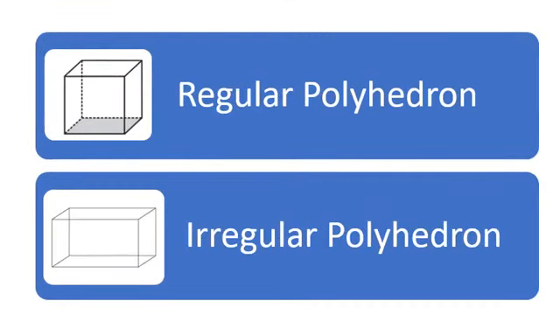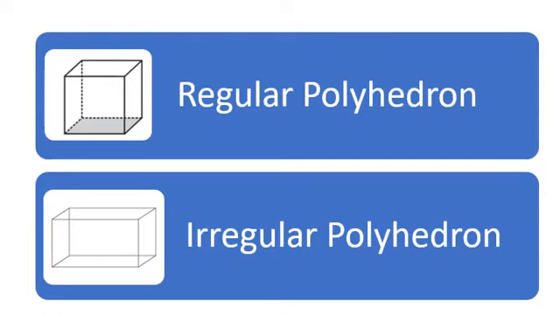Coming to the next types, regular polyhedron and irregular polyhedron. Polyhedrons that are made up of regular polygons are called regular polyhedrons. This is an example of a regular polyhedron. All its faces are regular polygons. So what do you mean by regular polygons?